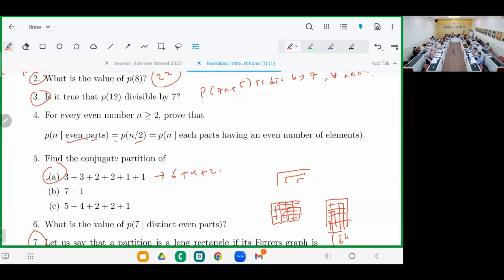And then for the second equation, partitions of n over 2 with each part appearing an even number of times, that will be the same. So it appears evenly. For example, if I have 1 plus 1, it should be an even number of 1s. Or if I have part 2, it will be an even number of 2s. So 2 cannot appear only 3 times. It should be twice or 4 times. Okay, so that's the meaning of each part appearing an even number of times.